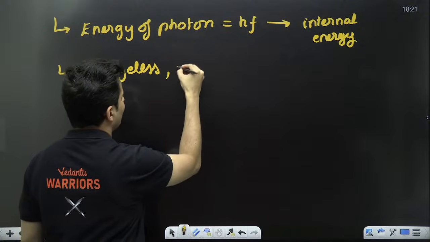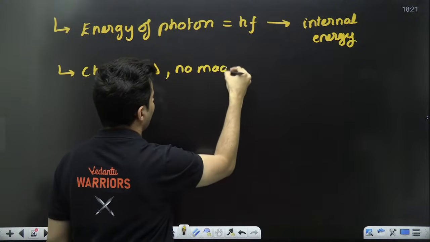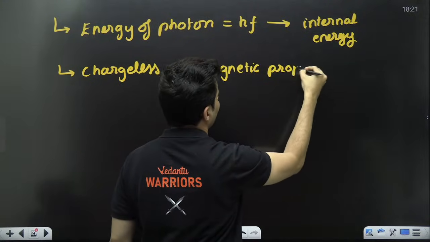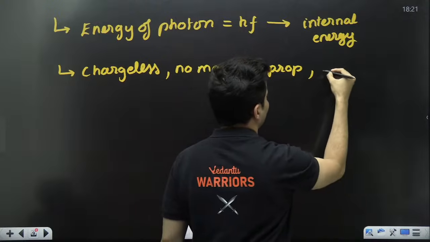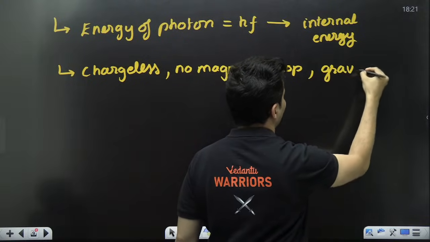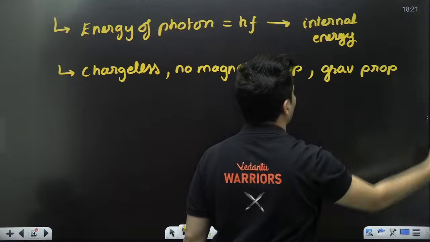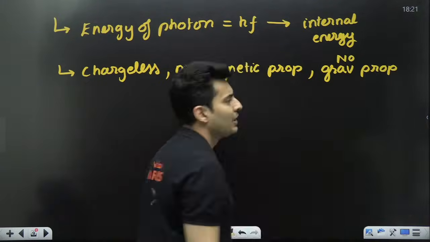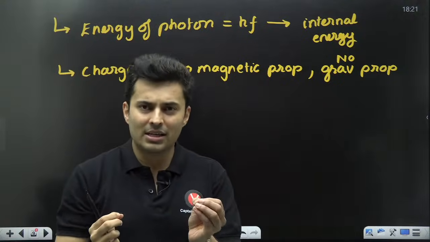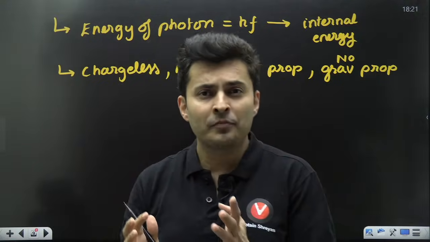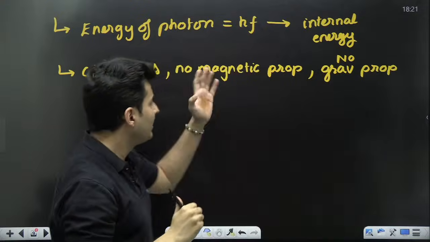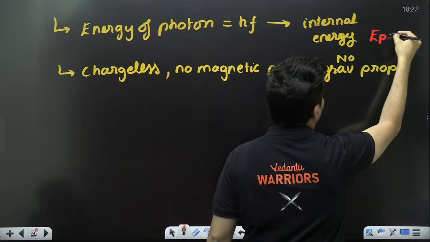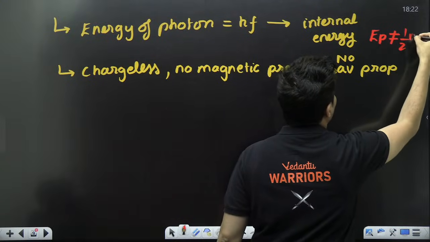It does not have magnetic properties, right? It does not even have mass, no gravitational properties, nothing, no magnetic properties, nothing. So remember, it does not have potential energy. It also does not have kinetic energy, because it is wrong. Many people forget this. Energy of the photon, you cannot write it as half mv square.